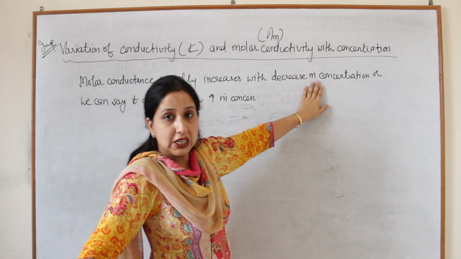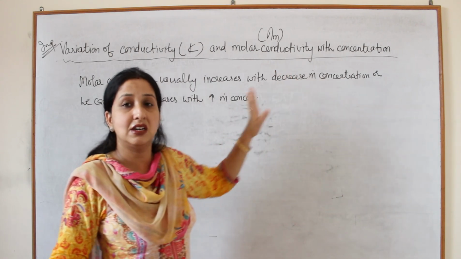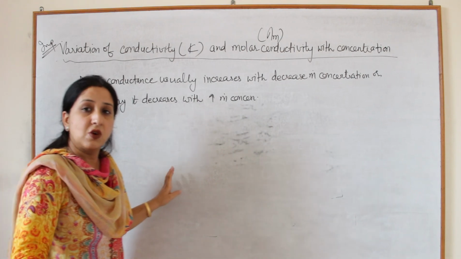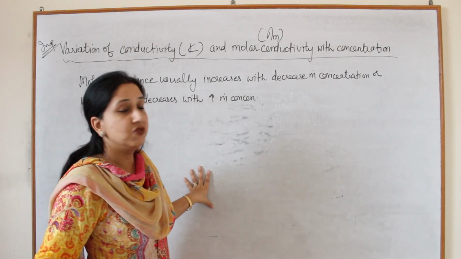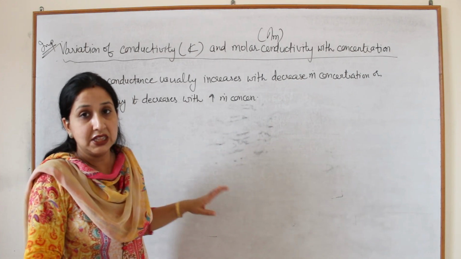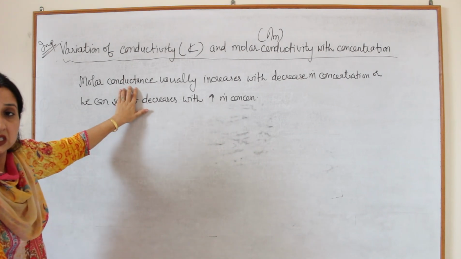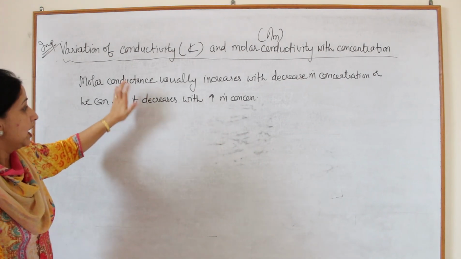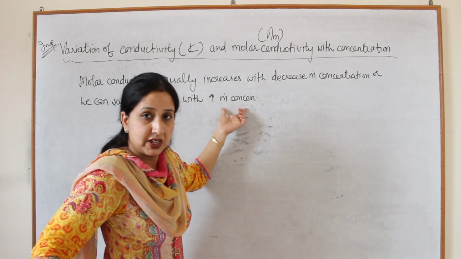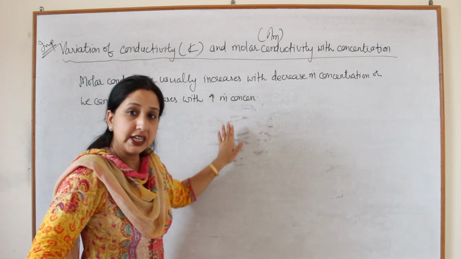So if we dilute the solution, dilute means we are decreasing the concentration, then the number of ions in the solution will increase. So if the number of ions in the solution increases, then the molar conductance will increase. And reverse, if we increase the concentration, then the number of ions will decrease.